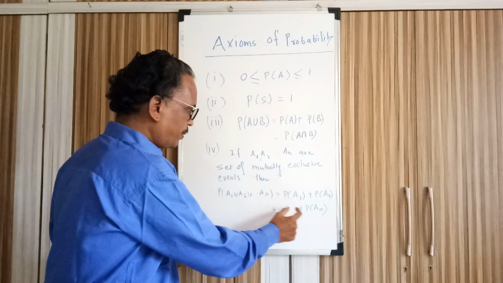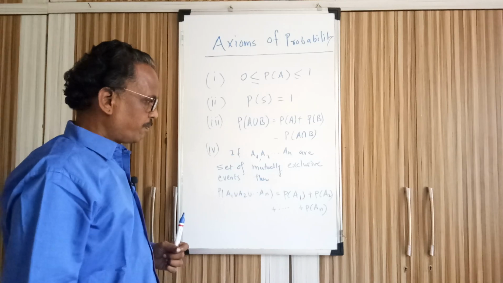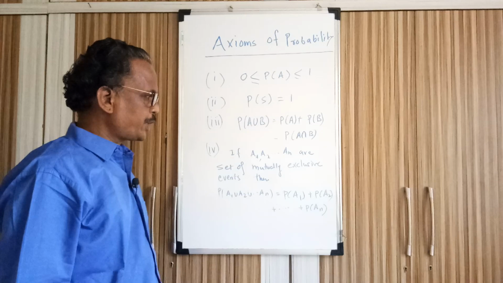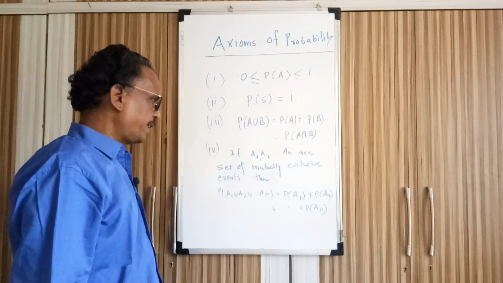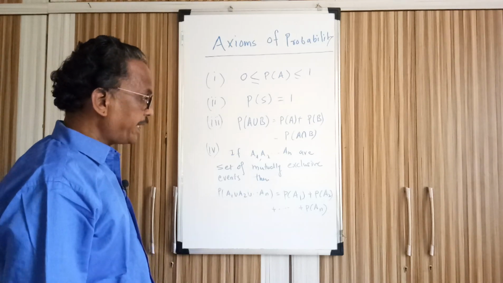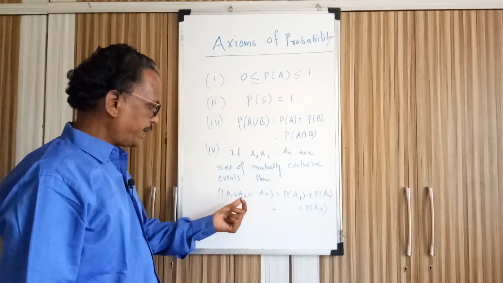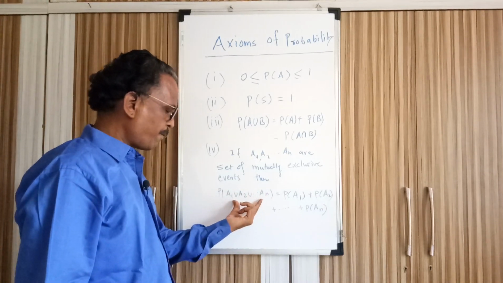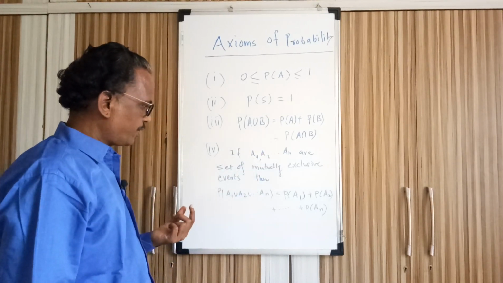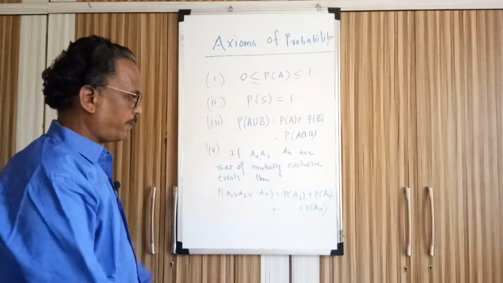So probability of A1 plus probability of A2 plus probability of A3 and so on plus probability of An. If events are mutually exclusive, the probability of the union of all these events is equal to the addition of all the individual probabilities.